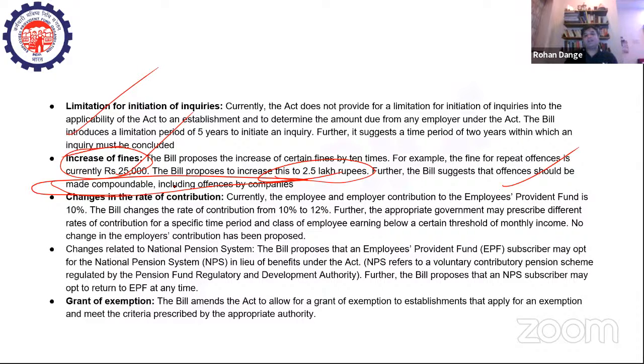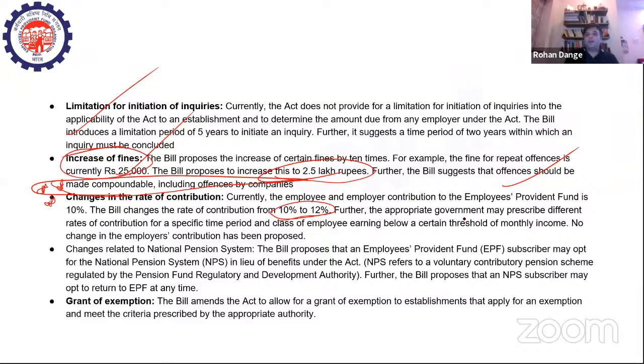Also, there are changes in the rate of contribution. This is one of the most important amendments that the bill seeks to bring about. So therefore, very important from your examination point of view also. So currently the employee and the employer contribution to the EPF is 10%, right? The bill changes the rate of contribution from 10% to 12%, right?